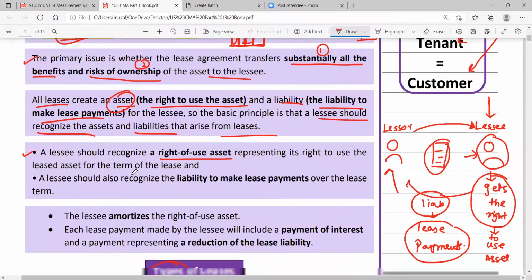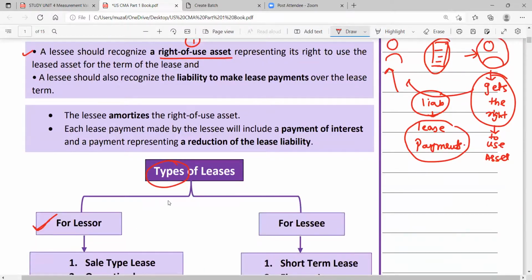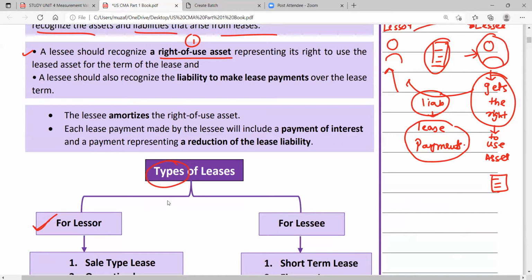Okay. So what should the lessee recognize first? Right of use asset, representing its right to use the leased asset for the term of the lease. Now see here, the lessee has got the right to use the asset. Which asset? This asset. It means it is like the lessee is purchasing the asset. So the lessee will pass the entry: right of use asset account debit.